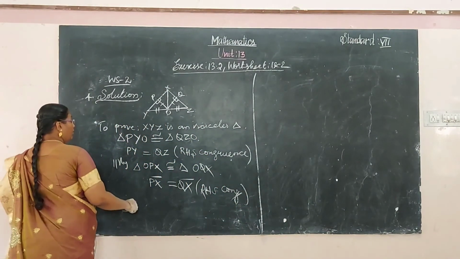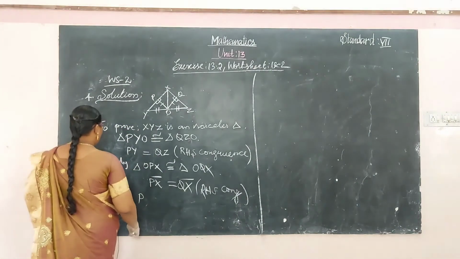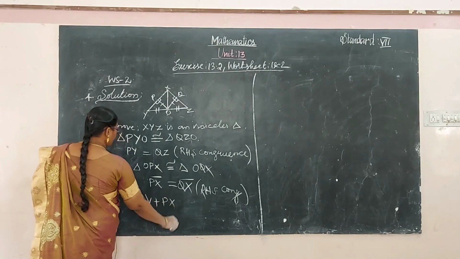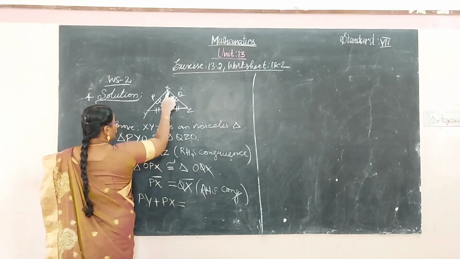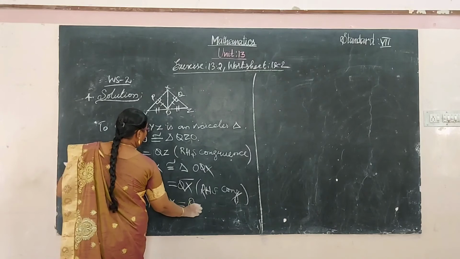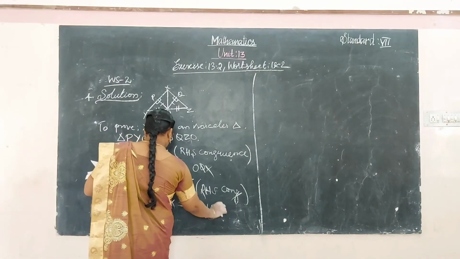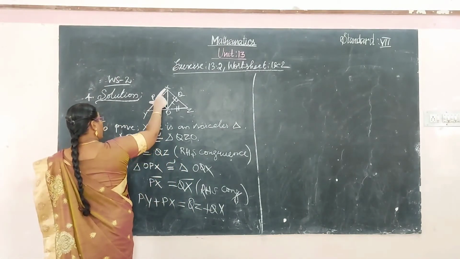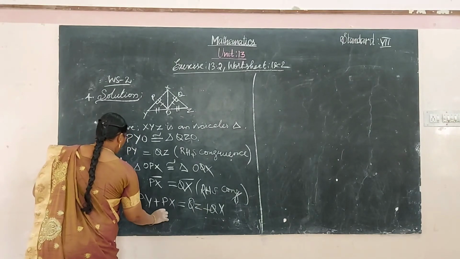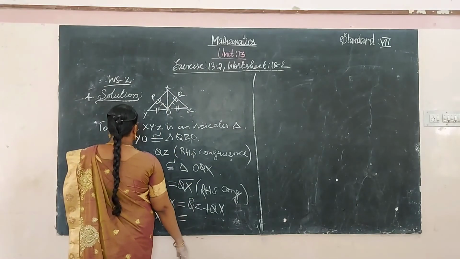Okay, now we add these two values. So PY plus PX is equal to, PY first we have, right? So QZ plus QX. So these two added, we get the whole of XY and XZ.